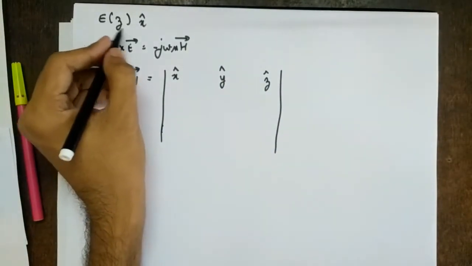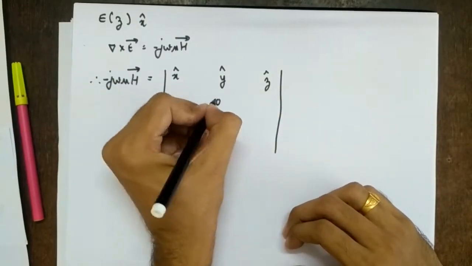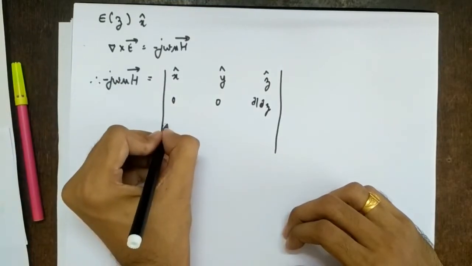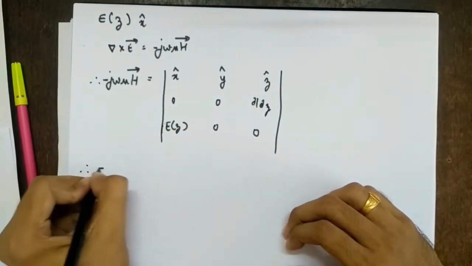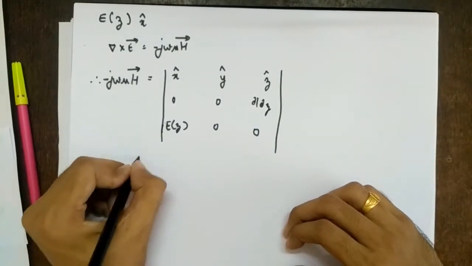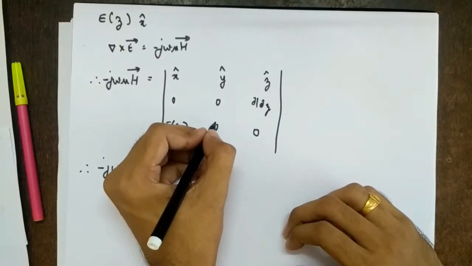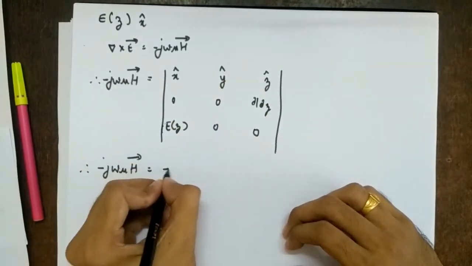Now what is ∂/∂x and ∂/∂y? 0. Why? Because it is varying in z. So x and y are constant, so this is 0. This is ∂/∂z. Again we have x component, so it will be E of z here, and this will be 0. Therefore minus jωμ H vector equal to, the x cap term will be 0. Right? And the z cap term is also 0. But if you take y cap, you will get a solution.